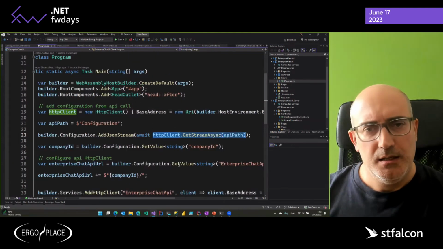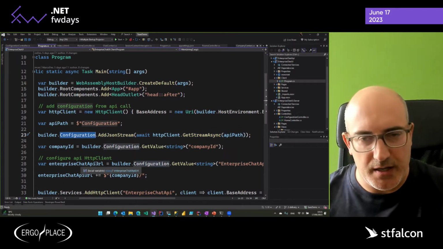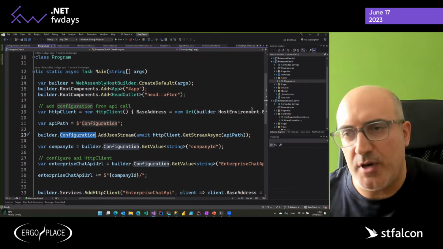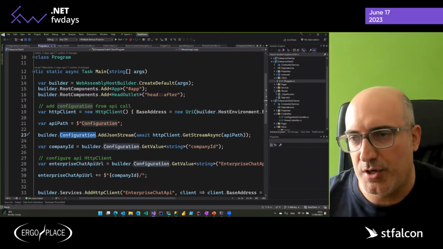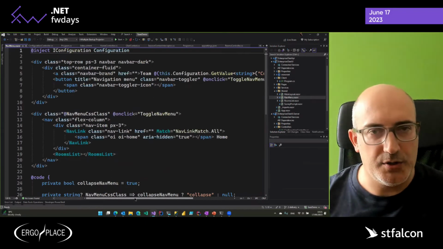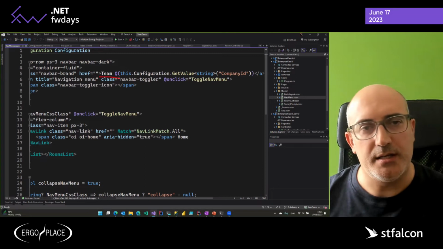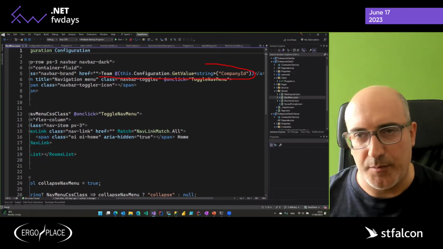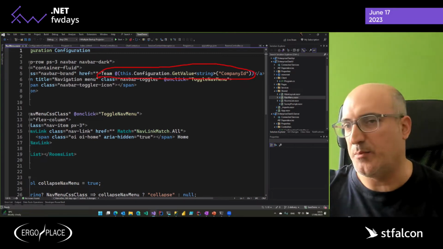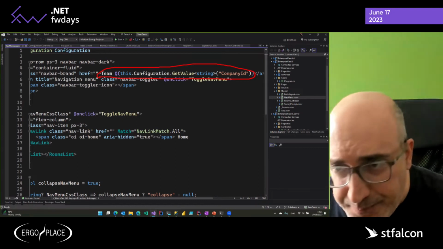Then back in Blazor, we add this to the configuration so that we can retrieve this additional configuration just like any other configuration key. For example, in my nav menu, when I'm going to display team Acme or team Contoso, I'm just reading it from the configuration like it was any other static parameter in app settings. So you get the idea.